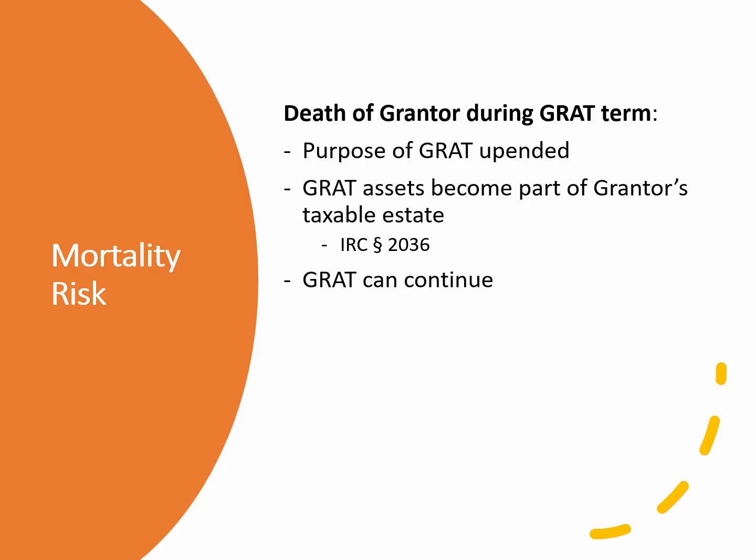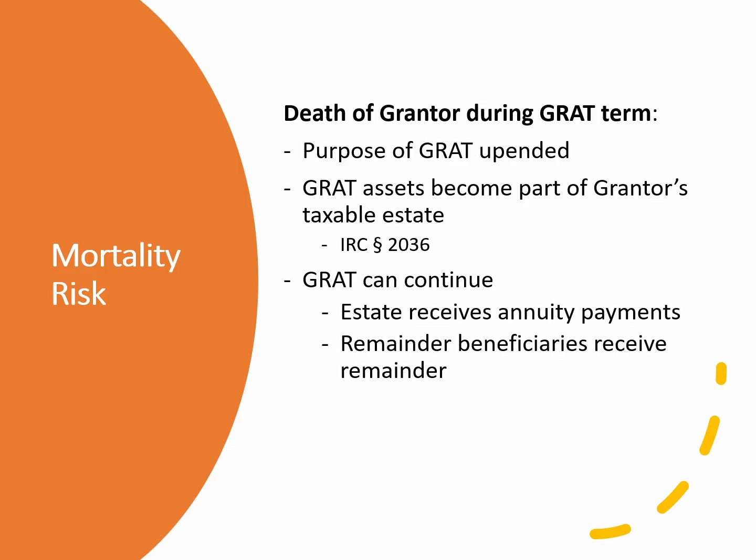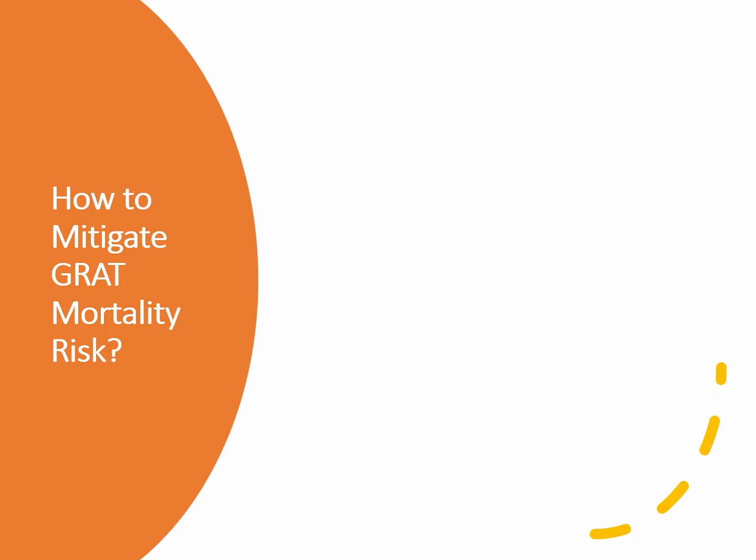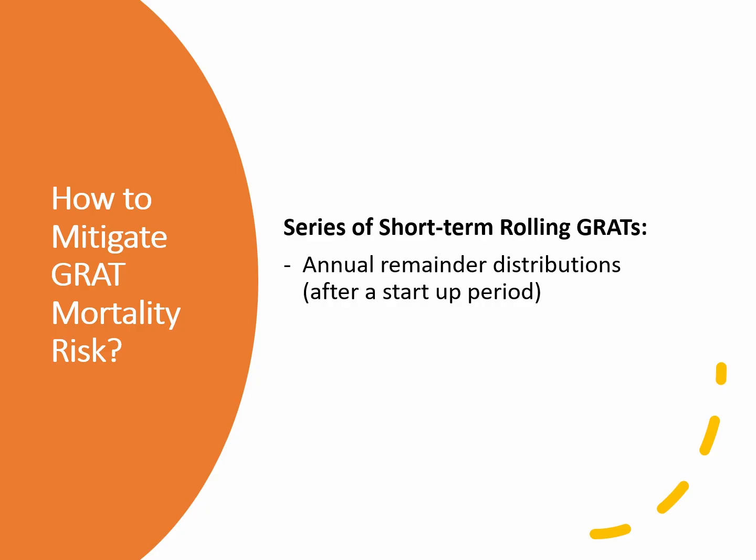Depending on how the GRAT is drafted, it can continue with the grantor's estate receiving the annuity payments and the remainder beneficiaries receiving the remainder at termination. How can the risk that the grantor will die during the GRAT term be mitigated? A series of short-term rolling GRATs can be used instead, typically 2-year rolling GRATs. The key benefit is, after a startup period, remainder beneficiaries will receive distributions on an annual basis with no transfer tax. Let's take a look at the process and how these rolling GRATs work.